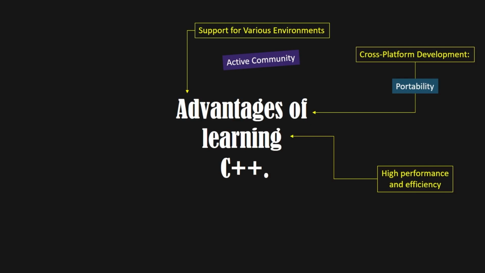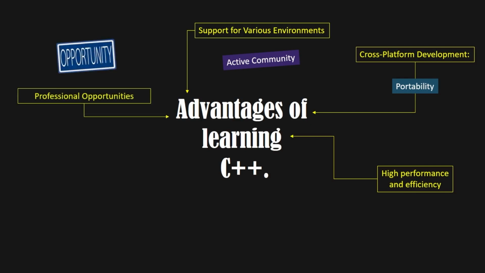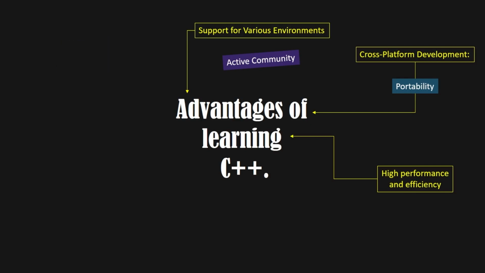Strong community and ecosystem. Active community. The C++ community is large, vibrant, and highly active, contributing to a rich ecosystem of resources that support developers at all levels. Extensive documentation, forums, online courses, and open-source libraries are readily available, making it easier for newcomers to learn the language and for experienced programmers to refine their skills.